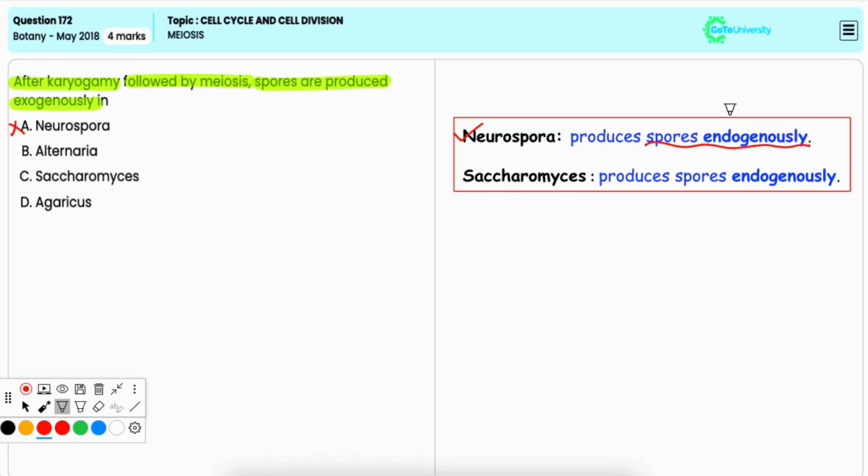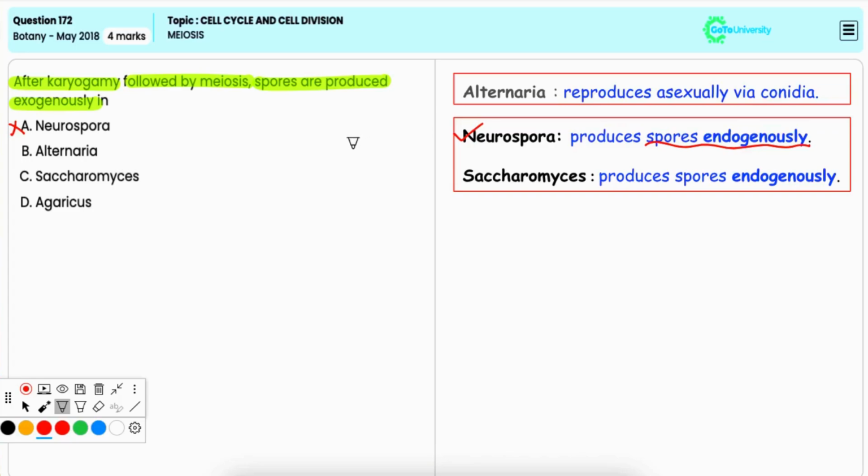Option B, Alternaria. It is also incorrect because it is a fungus where sexual reproduction, including karyogamy and meiosis, is not observed. It reproduces asexually via conidia. Option C, Saccharomyces. It is also incorrect because in Saccharomyces, spores are produced endogenously inside an ascus after karyogamy and